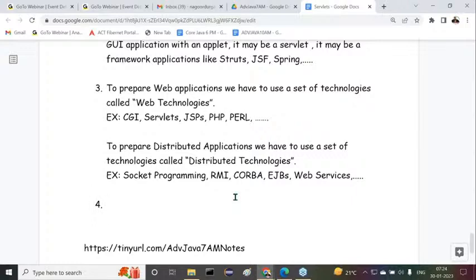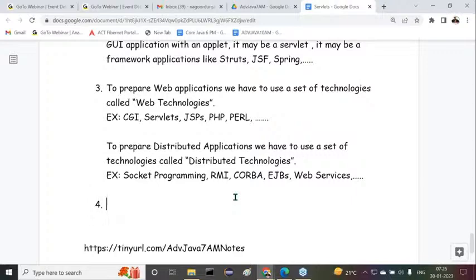A web server is able to provide an environment to execute only web applications, not providing support for distributed applications. A web server provides a very good environment to execute only web applications, not to execute any distributed applications.